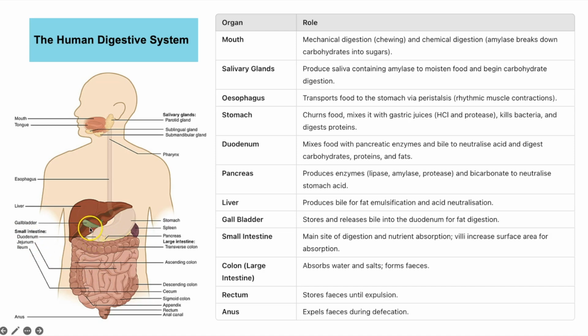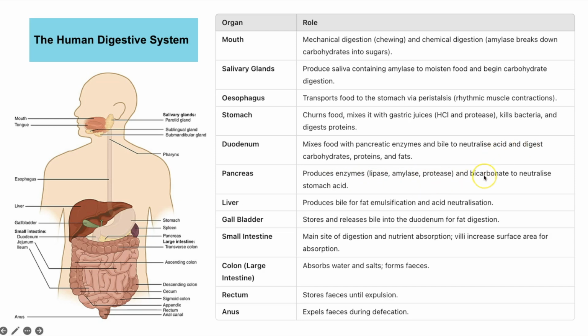And at that point, we have the gallbladder shown here in green, and the pancreas, you can just about see it here behind the stomach shown in yellow. Those both connect to the duodenum and release liquids into it. Now, you need to be more specific than just saying liquids. You need to say what those contain. So the pancreas is going to be releasing or secreting liquids that contain enzymes. And we'll cover these 3 enzymes later on in this video.